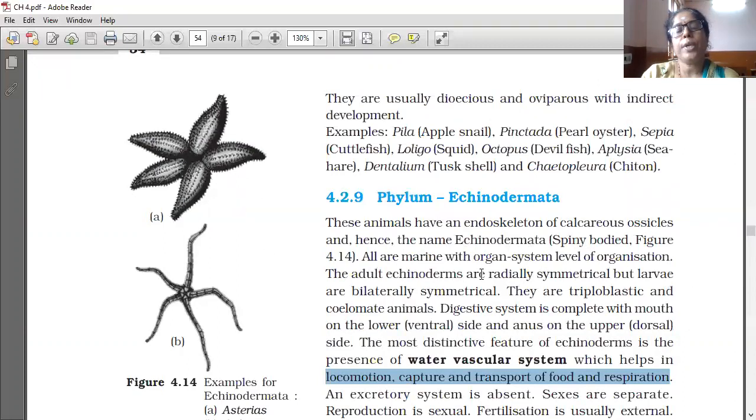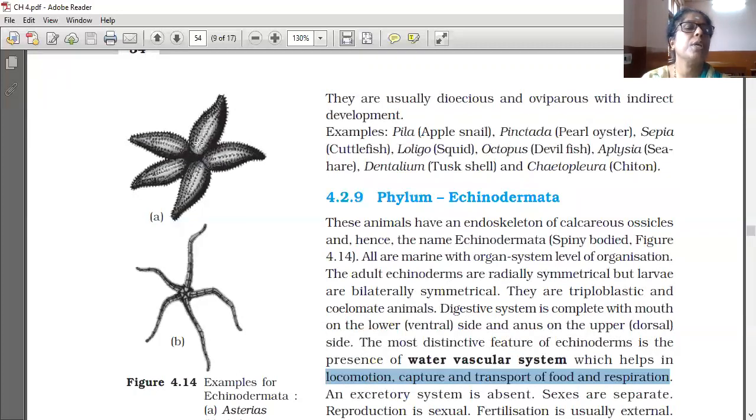The adult echinoderms are radially symmetrical, but the larvae are bilaterally symmetrical. They are triploblastic and coelomate animals. Digestive system is complete with the mouth on the lower side and anus on the upper side. The most distinctive feature of echinoderms is the presence of the water vascular system.